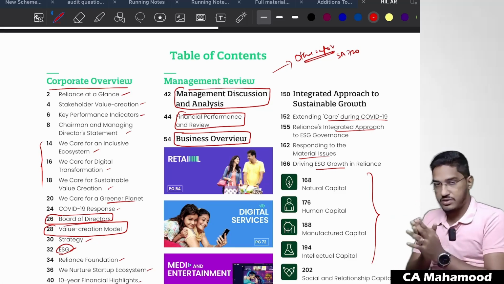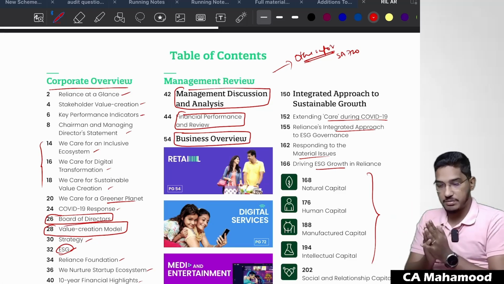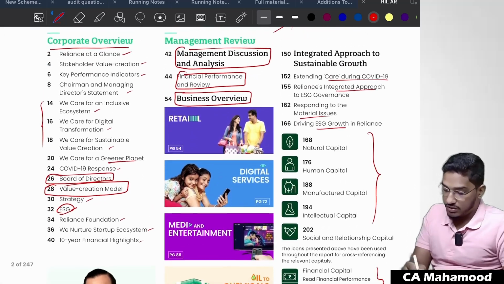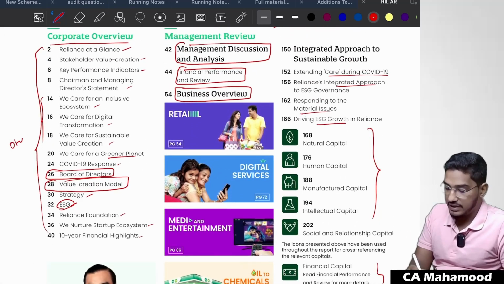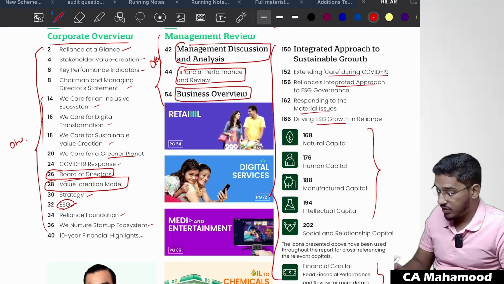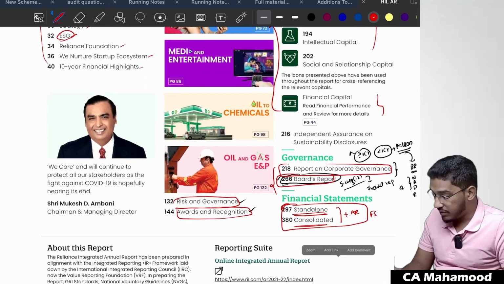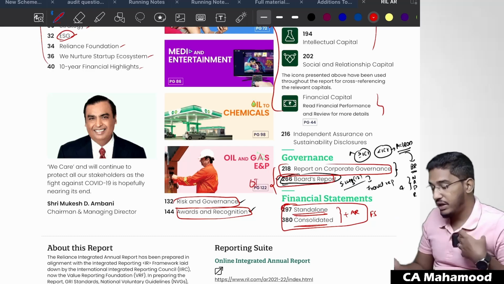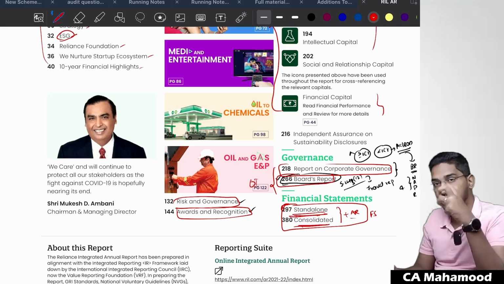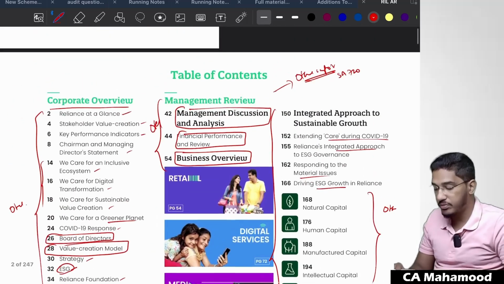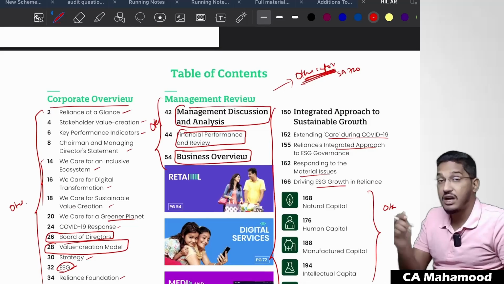Is everybody able to understand the context? Did you understand what we mean by other information? So if you take it here, all this corporate overview, this is completely other information. Management discussion and analysis, other information. All this whatever they have given, this is also other information. The board's report and report on corporate governance are also other information. The only thing which the auditor would have verified is standalone financial statements, consolidated financial statements. Apart from these financial statements and the audit report, whatever other information is there in this annual report, that is what we are going to call other information.